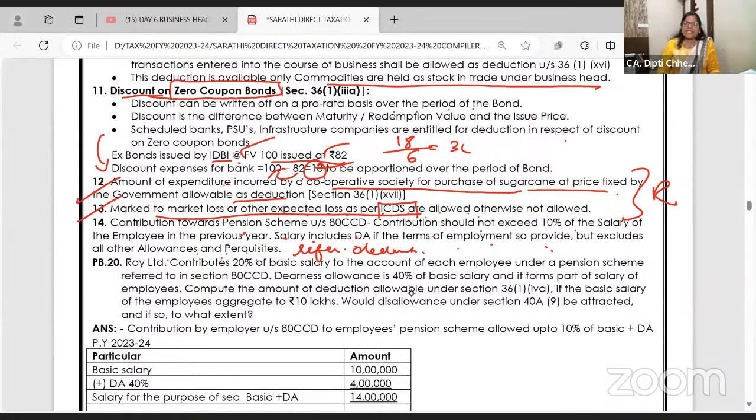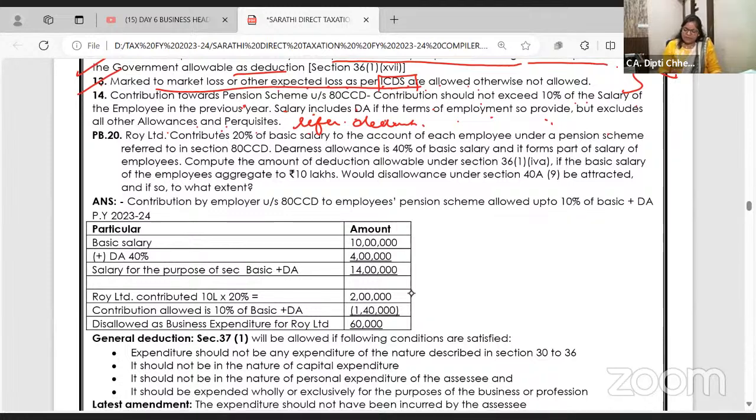Who can claim this? Employer. The employer can pay up to 10% of the salary plus DA to the employees' pension scheme, Atal Pension Yojana, right? 10%, only that much is allowed. If they pay excess, it will be disallowed. This is a study material example solved here. Very nice. You can check it orally, no problem. In written form we will do many good problems, provided you all have the printout. Otherwise, tomorrow when I put my left hand and read and solve it, you will go blank.